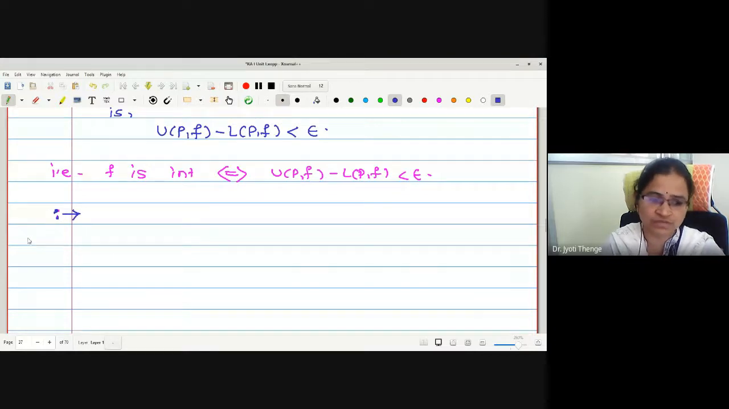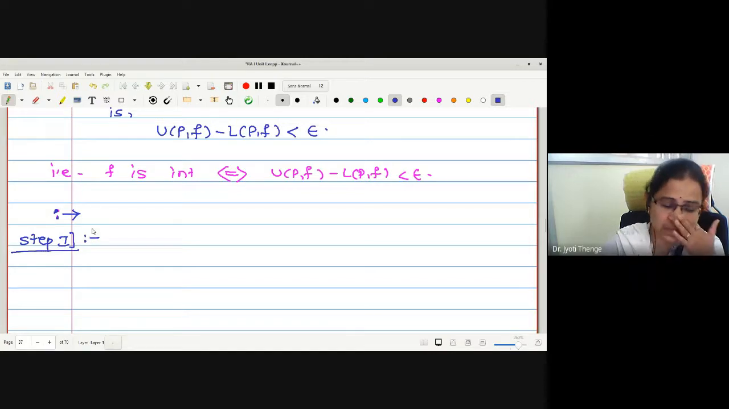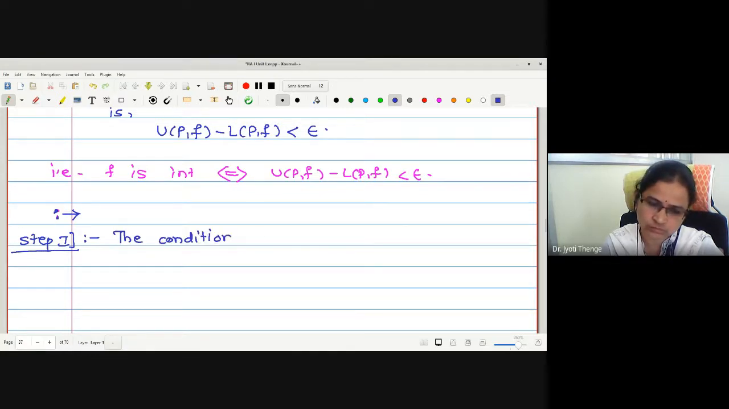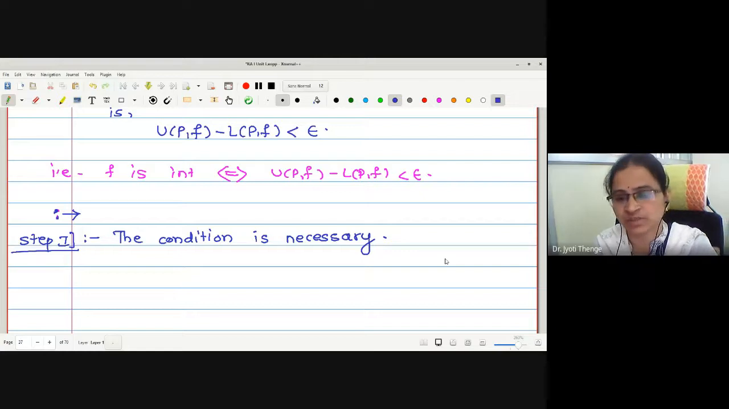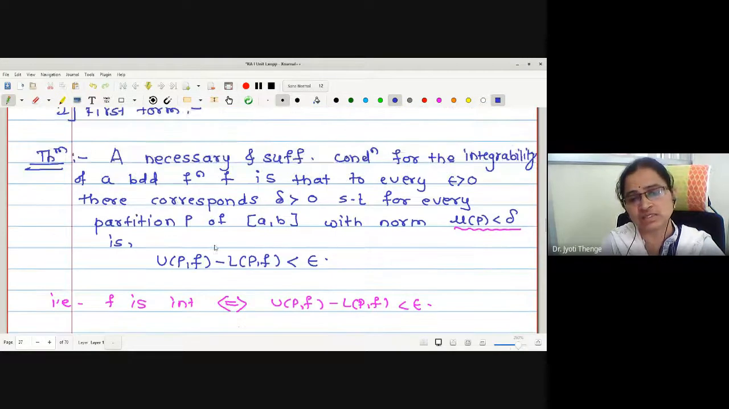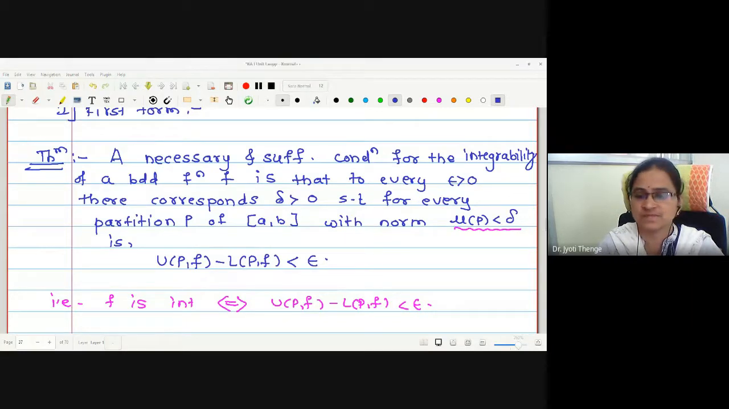For the proof, I will first prove that the condition is necessary. If I wanted to show the condition is necessary, what should be my assumption and what should be the aim to prove? I think all of you are familiar with the difference. What is the meaning of condition is necessary? What is the meaning of condition is sufficient? Now I am proving the necessary part of the theorem. What should be my assumption? And what should be the aim?